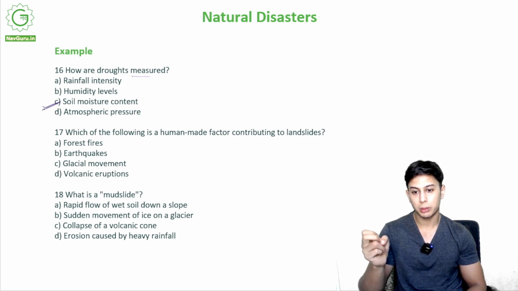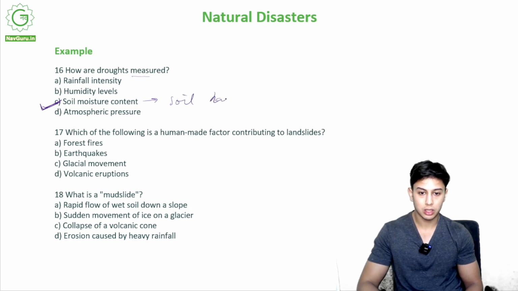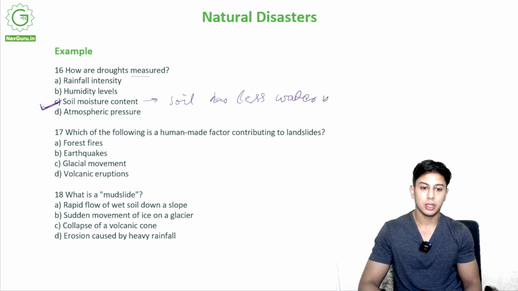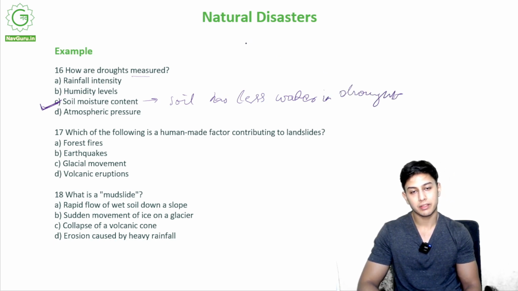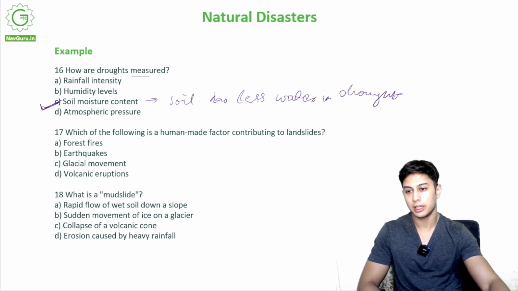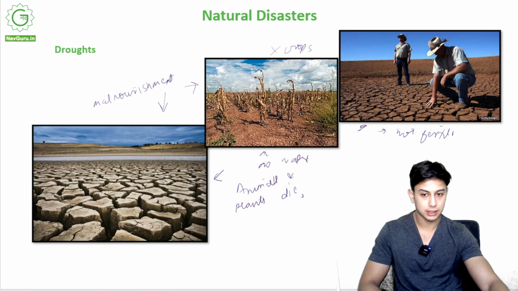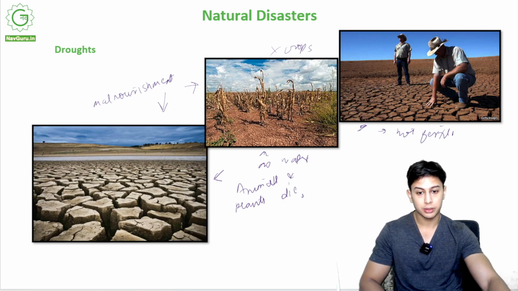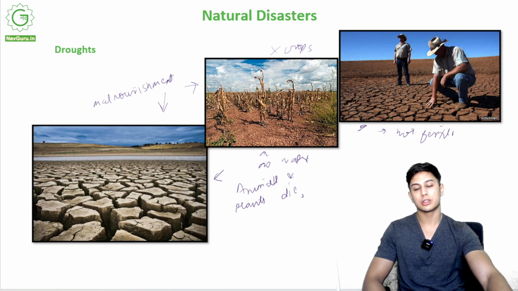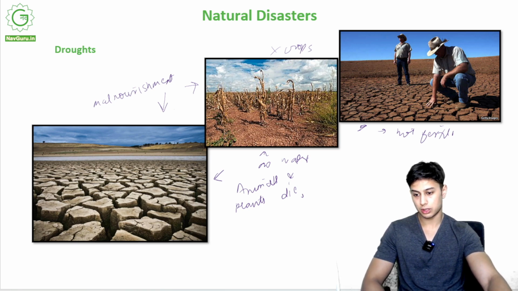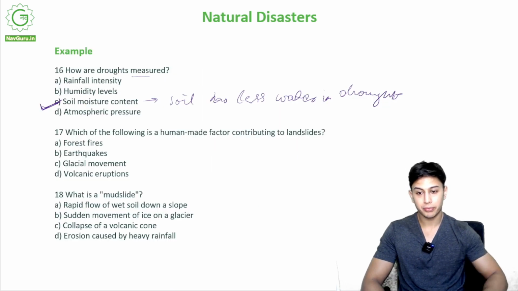It is soil moisture content. Soil has less water in droughts, right? If you remember, there were a lot of cracks. Let me show you. There were a lot of cracks. This was in the lesson. There were a lot of cracks in the soil. This is due to droughts. So it does not have a lot of moisture.